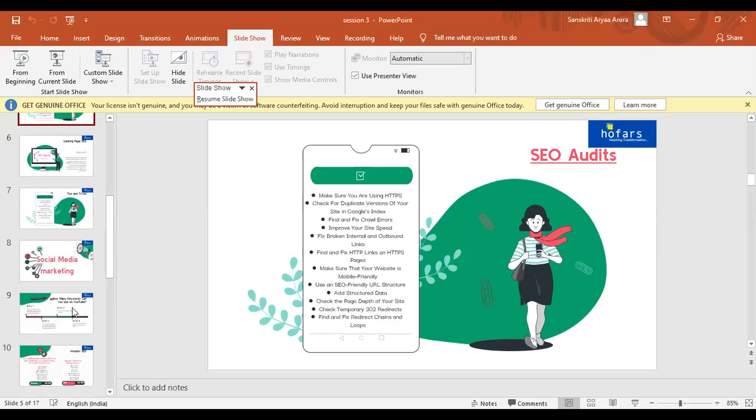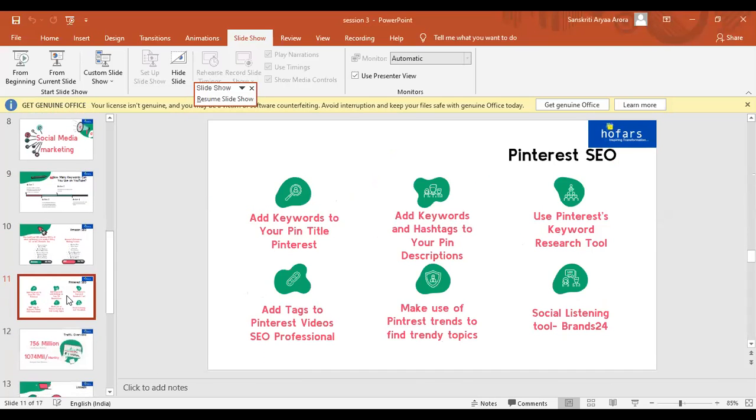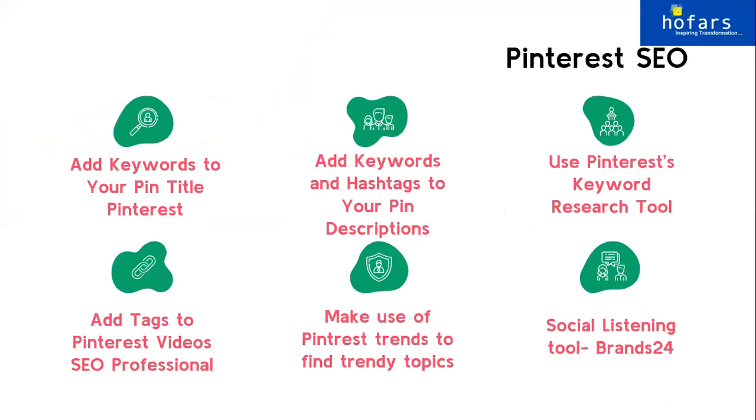So this was our Amazon. Pinterest. Now, Pinterest is something where you can only see images. So when it comes to images, there are some pointers that you should make sure you're looking after. First of all, the picture that you put up. There are two options.